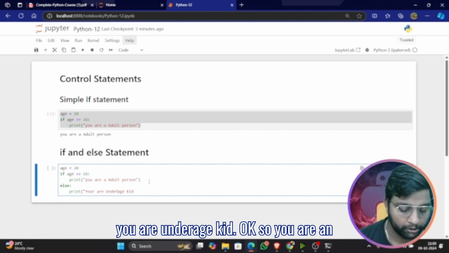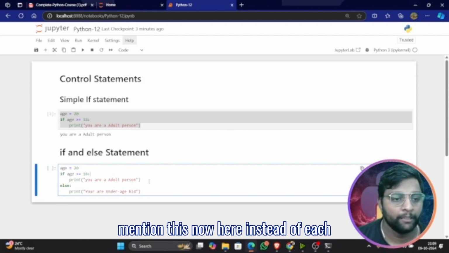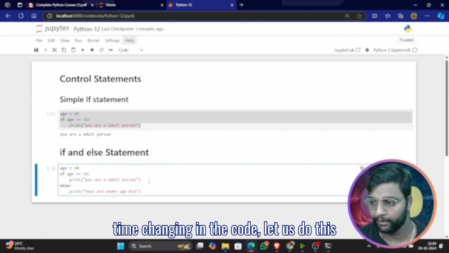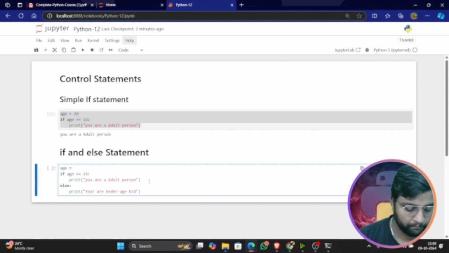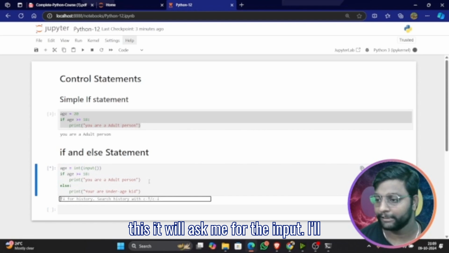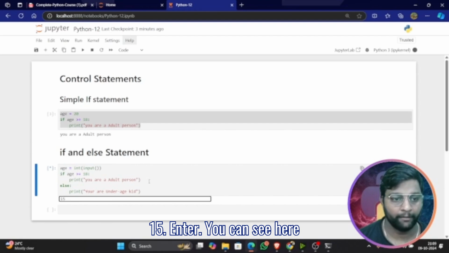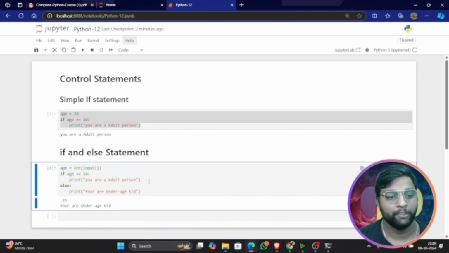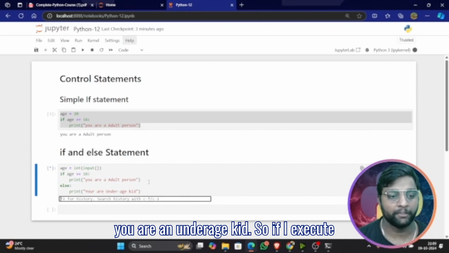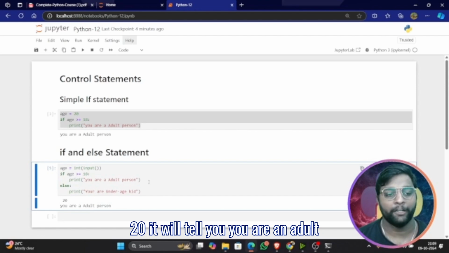You are an underage kid. Okay, so you are an underage kid. I'll mention this. Now here, instead of each time changing in the code, let us do this: int, input. Okay, that's all. So if I run this, it will ask me for the input. I'll give the age as 15. Enter. You can see here, you are an underage kid. If I execute this again and give 20, it will tell you you are an adult person.